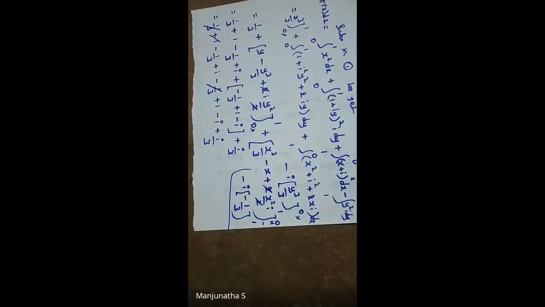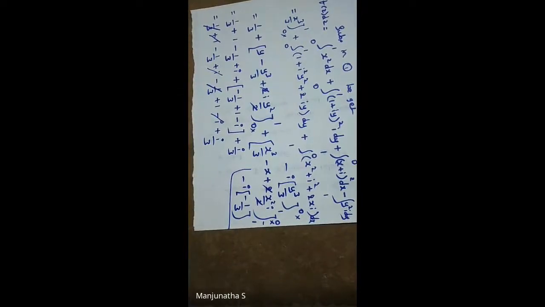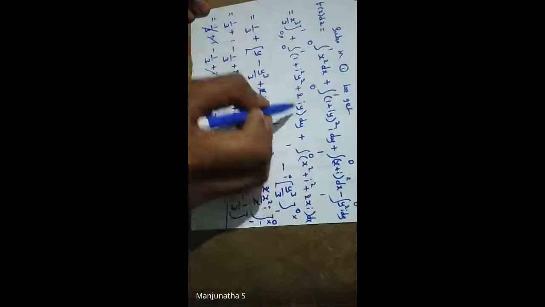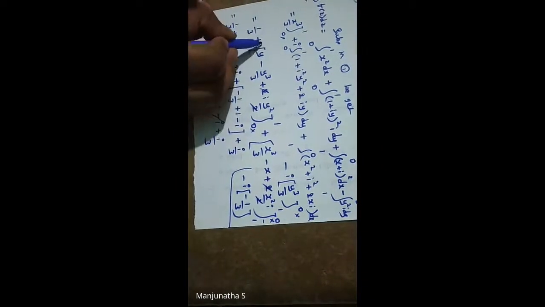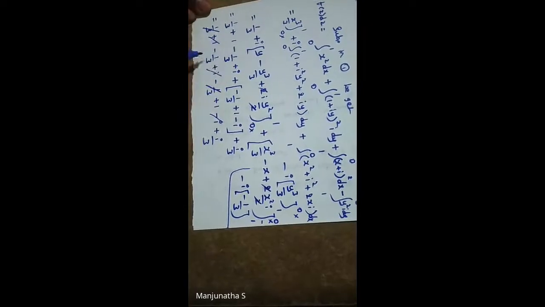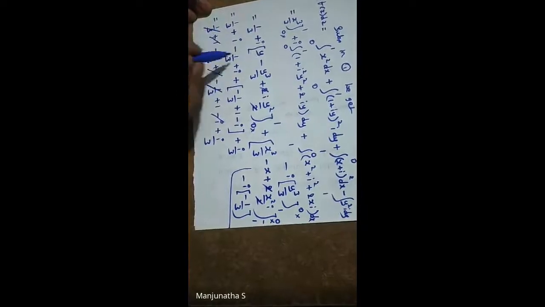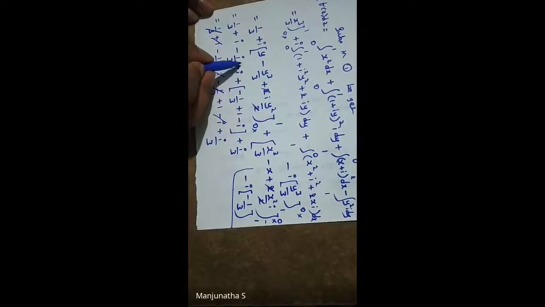Somewhere there is a simplification mistake. We'll cancel whichever get cancelled first. Plus i minus i will get cancelled, and next here i is there. I missed that i. So where is that i? Yeah, here i is there. So this i is very important. When you multiply, here also i is there, and when you multiply with i, what will we get? Here also i we will get. So i into 1 is i, and here i by 3, and i into i is i square, so we'll get minus 1.